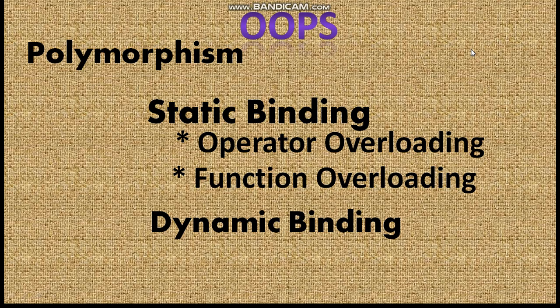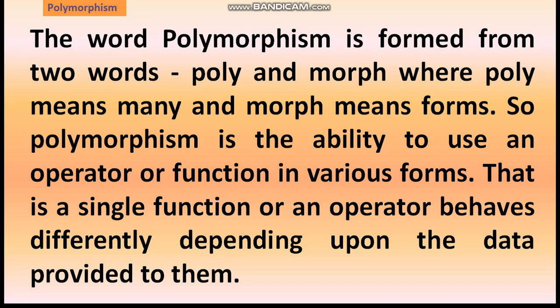In this video, we will deal with static binding and dynamic binding. Polymorphism. The word polymorphism is formed from two words, poly and morph, where poly means many and morph means forms. So, polymorphism is the ability to use an operator or function in various forms. That is, a single function or an operator behaves differently depending upon the data provided to them. The word polymorphism means having many forms.